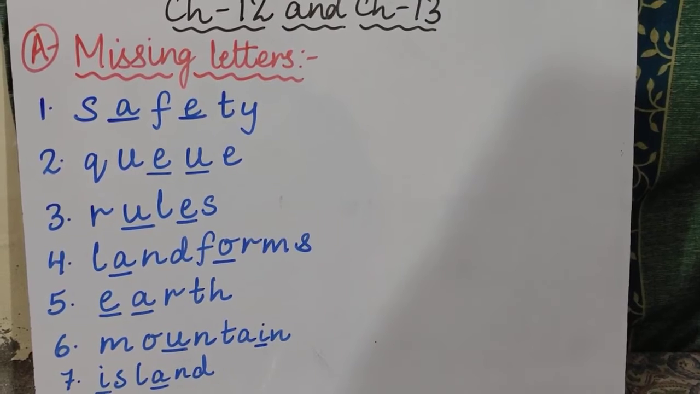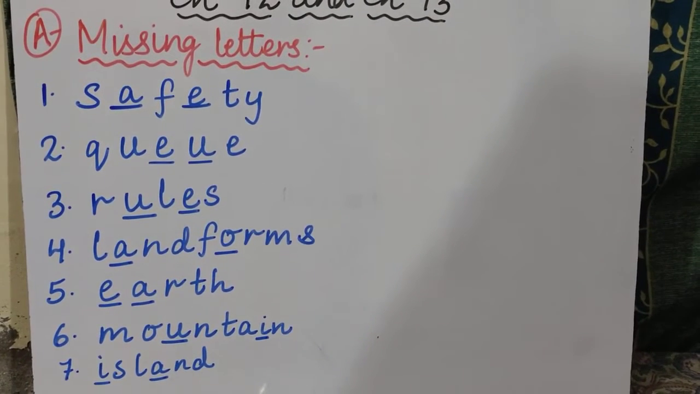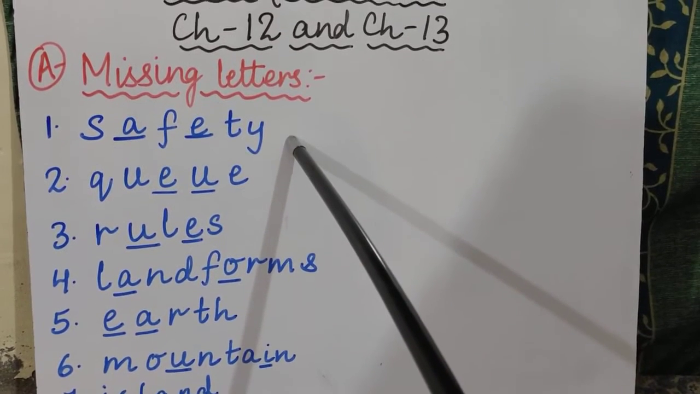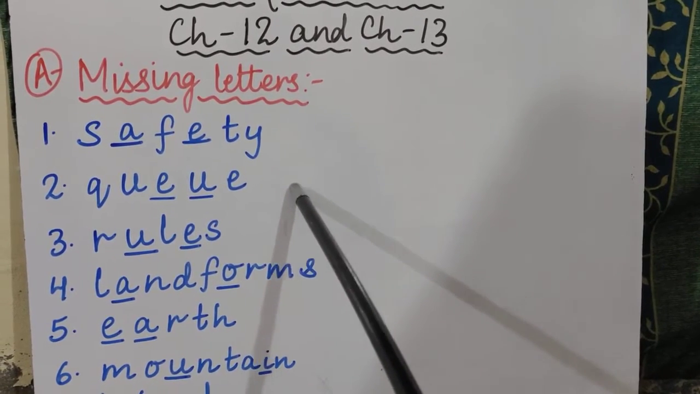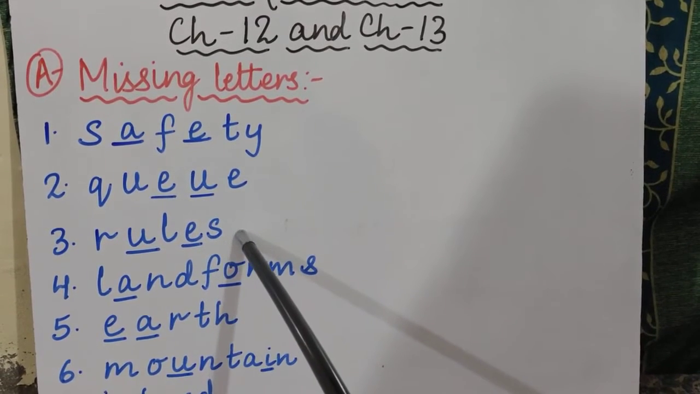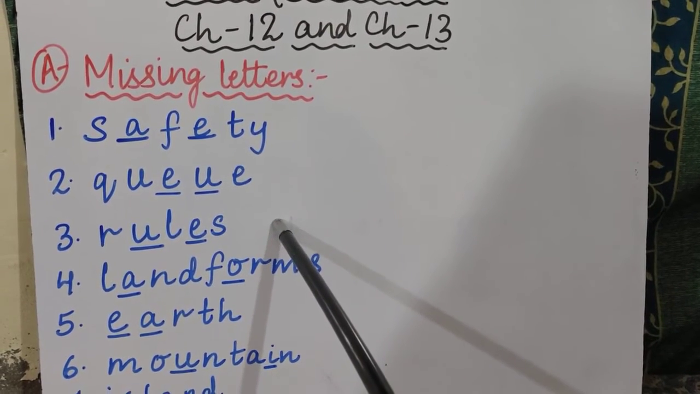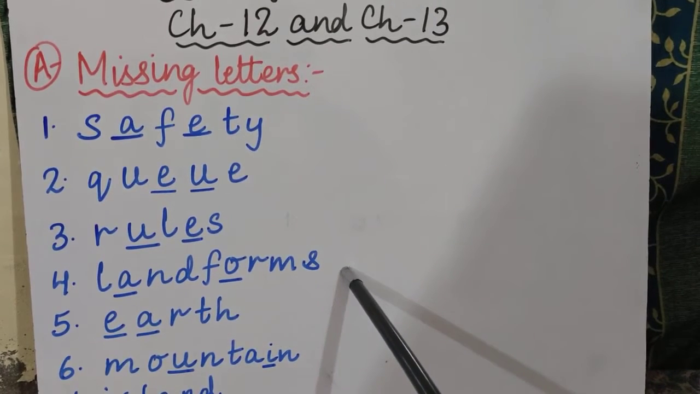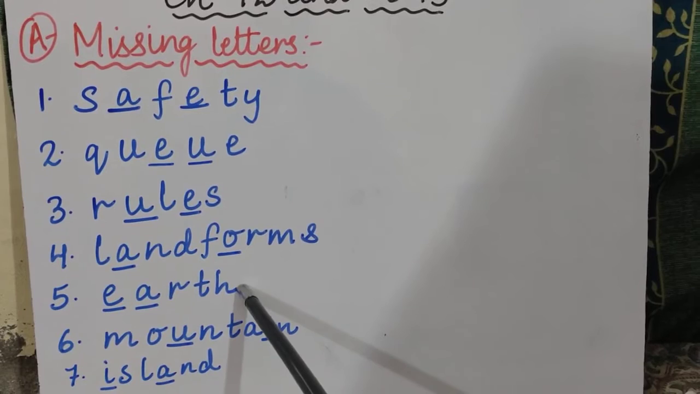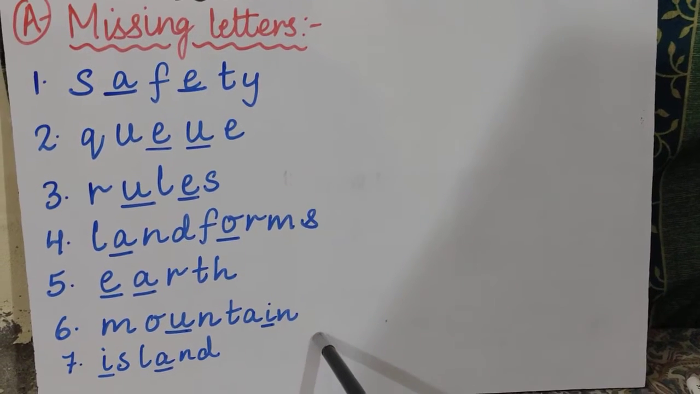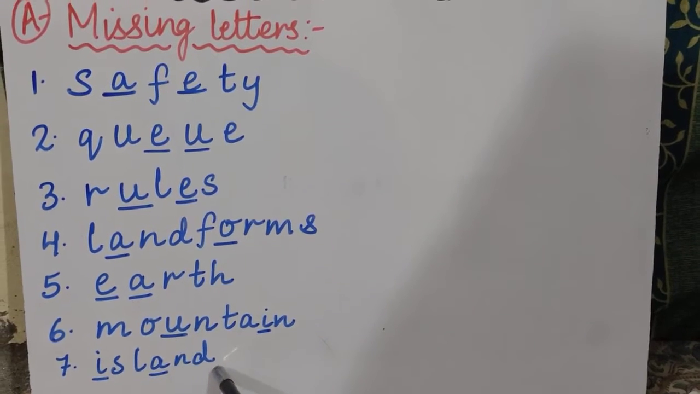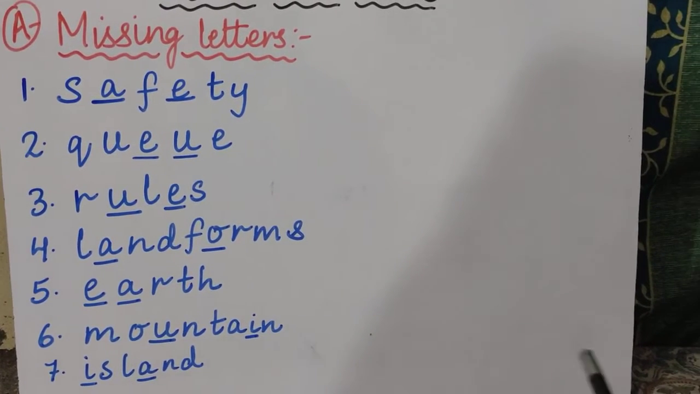So, I hope you all have understood. Once again, I am repeating, children. Make sure that you listen to it carefully. First one is safety, S-A-F-E-T-Y. Second is queue, Q-U-E-U-E. Third one is rules, R-U-L-E-S. Fourth one is landforms, land, forms. Fifth one is earth, E-A-R-T-H. Sixth one is mountain, M-O-U-N-T-A-I-N. And seventh one is island, I-S-L-A-N-D.